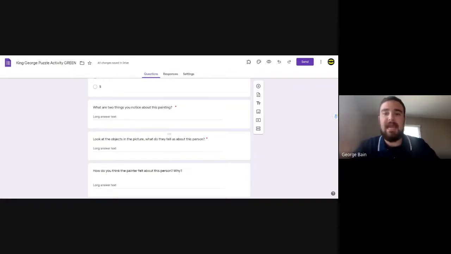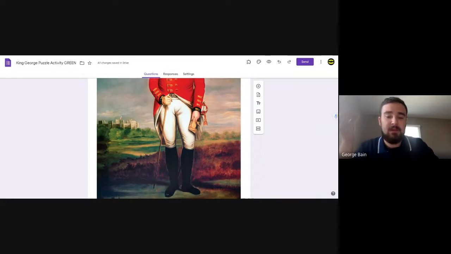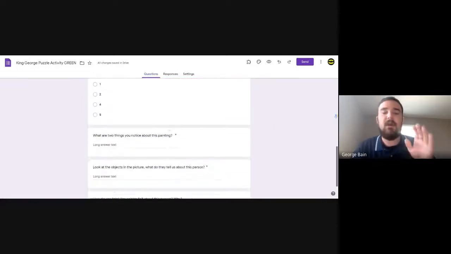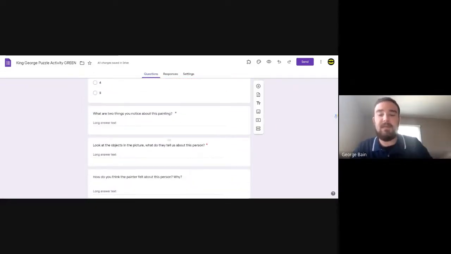Next, you're going to look at the actual objects in the picture. What does he have? What is he holding? What's near him? And what do they tell us about this person? If he's holding this cane, and actually, that is a cane, but here on the right, that's a sword, right? So we think about what kind of people might be holding swords. How is a sword going to help a certain person? So think about the objects they're holding and what they tell us.